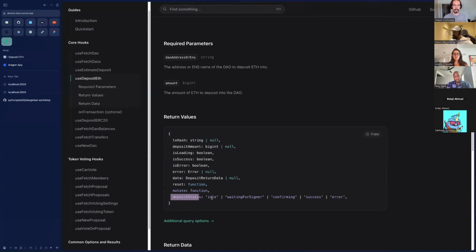So all the way through the life cycle of the transaction, or of the hook as it's inside your component, you get all of these different things, right? So you get idle, if nothing's happened, it's just been loaded. If you press the button and it's waiting for the signer, you get that. If it's confirming, successful, error, you get all of these different things, right? So we're going to use these to disable the button and to show a loading state as well.